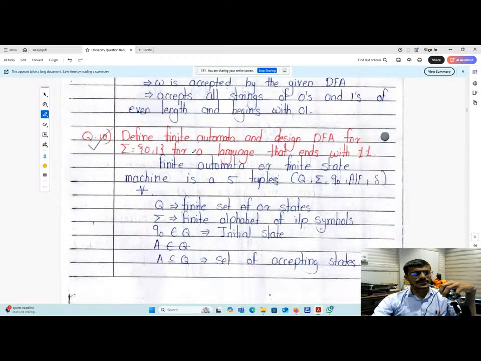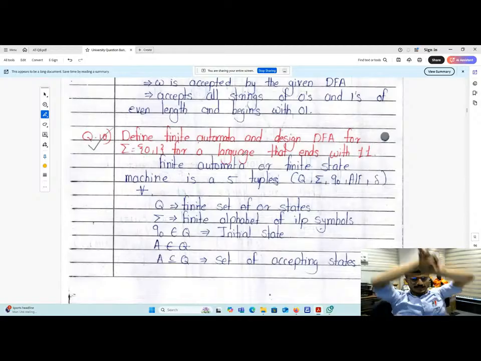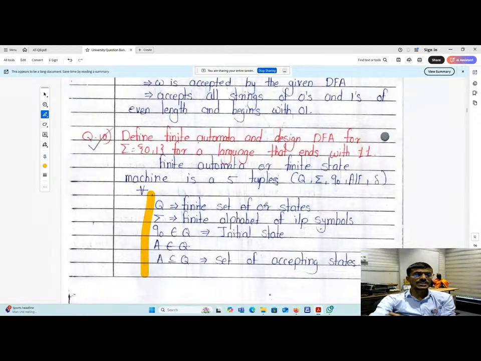Then the next question: define finite state automata and design a DFA for sigma equals {0, 1} for the language that ends with 1 1. What is the definition of finite state automata? A finite state automaton is a 5-tuple: Q, sigma, q0, A, delta. You have to mention this in your explanation.